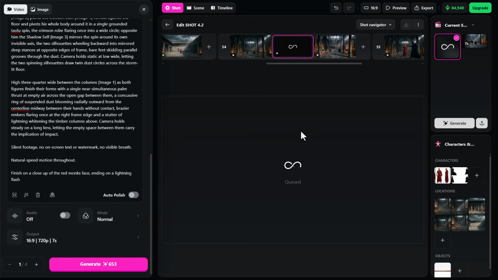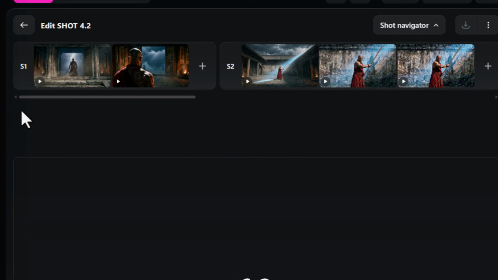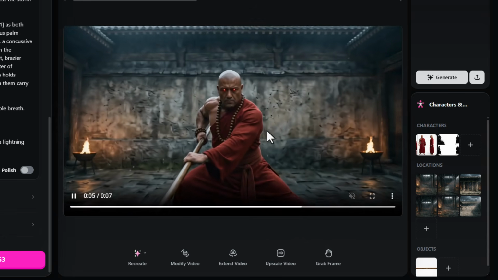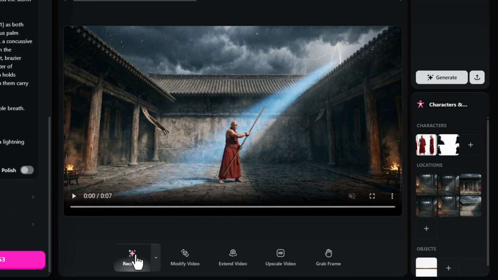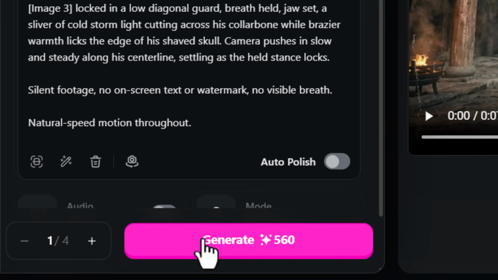And from there, while that's being generated, I can find that other shot where the staff moves in front of the guy's feet. So maybe it's here. I can click play. And we see that shot there where he moves in front of his feet. I'm going to come down and hit recreate. And we have all the same references here. And again, I'm just going to regenerate that with the same prompt to see if I get a different result.